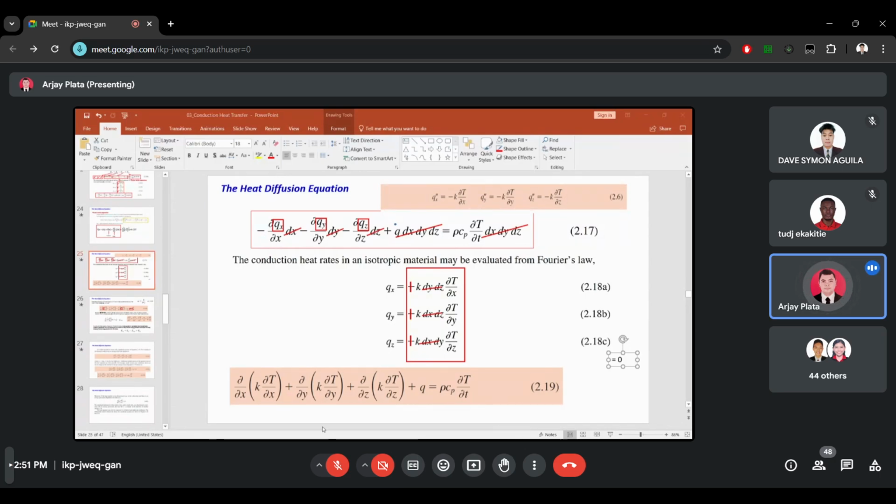Let me call on Yumi. Are you here, Yumi Menes? Yes po, sir. Okay. What do you think will happen to the equation if we only deal with one-dimensional heat transfer in the x direction? Mawawala na po yung sa equation ng dy po and dz po. Okay, that's correct. So we will cancel this.